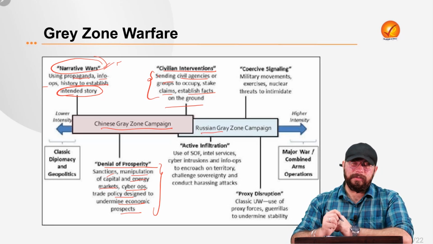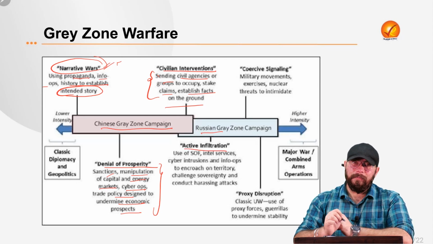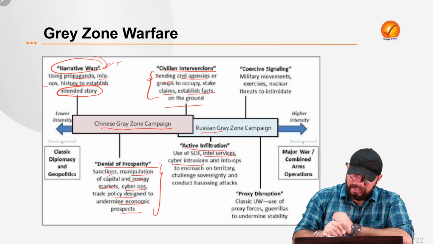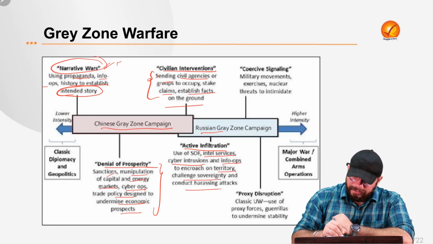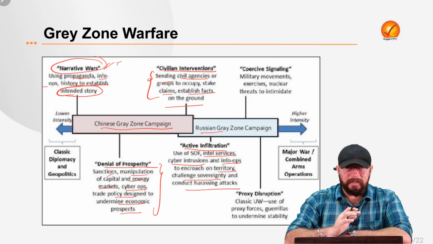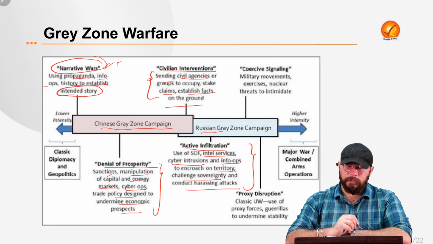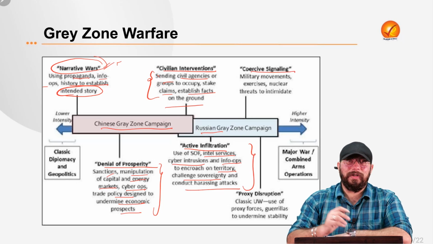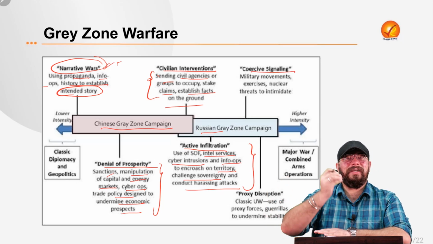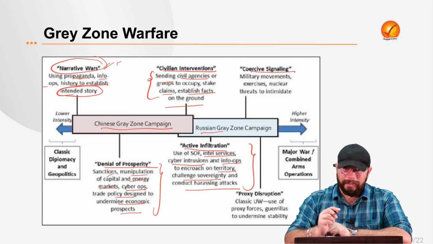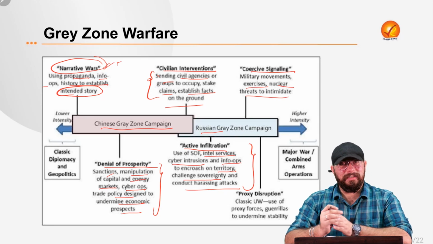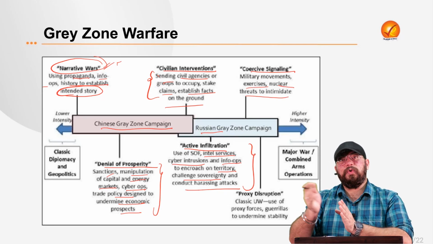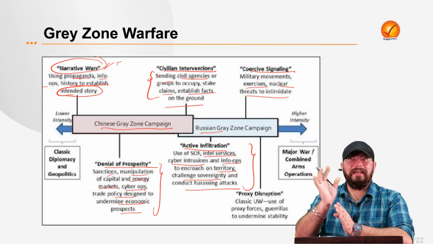In relation to Russia, let us see some examples. For example, active infiltration, which can include intelligence services, cyber intrusions, right? Cyber warfare or information operations, which will help in encroaching the territory, challenge sovereignty, and conduct attacks on some other countries. That is a part of Russia's gray zone campaign. Then coercive signaling. For example, moving military from one place to another. So you are signaling to the other country in a coercive way, right? Military exercises or nuclear threats to intimidate the other parties. For example, Iran is involved in that. Sometimes North Korea you can see being involved in that. That is your gray zone warfare.